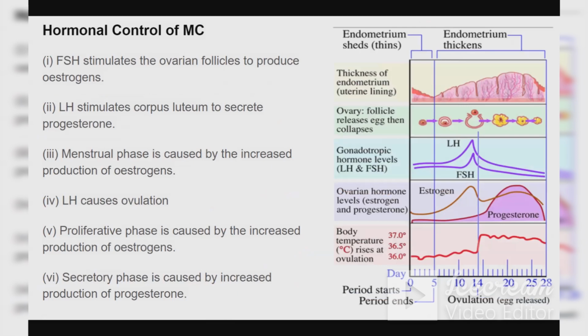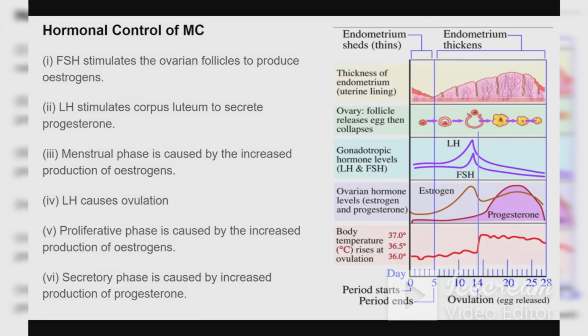Now coming to how the hormones will start behaving in the menstrual cycle. FSH stimulates ovarian follicles to produce estrogen. LH will stimulate the corpus luteum to secrete progesterone. So there are various hormones involved in the menstrual cycle.